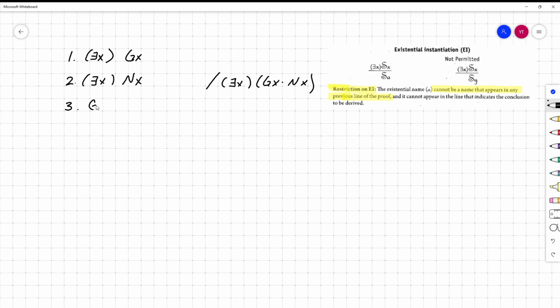So let's use J for Jane Doe even. We use EI on line 1, and we find that we have not used a variable, and we have satisfied this second requirement since the conclusion doesn't contain any individual constants.